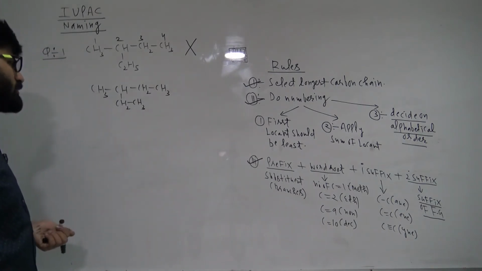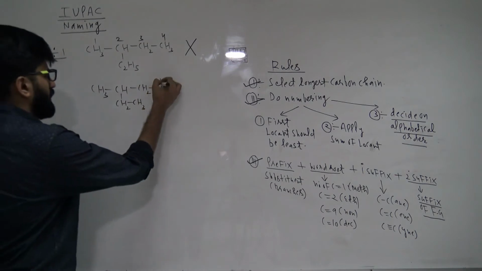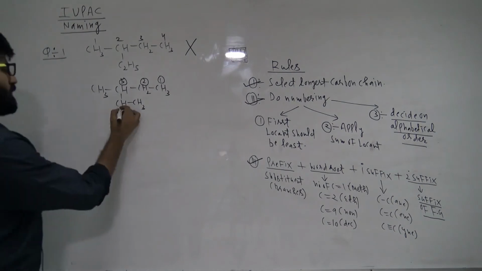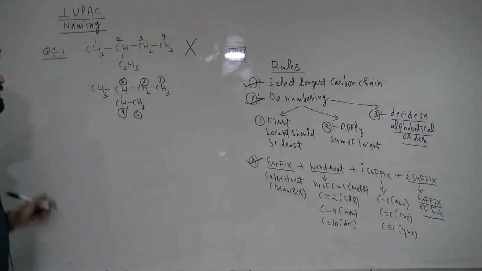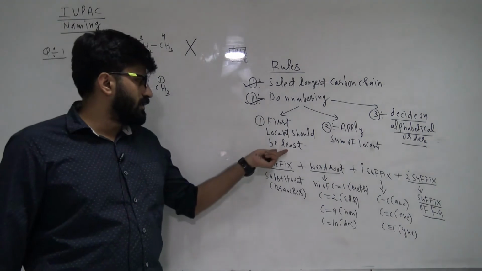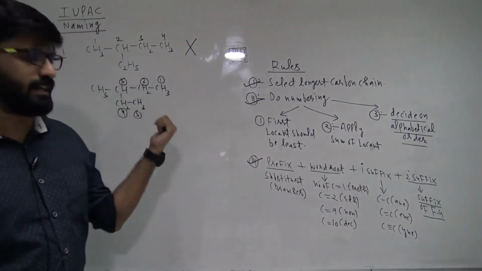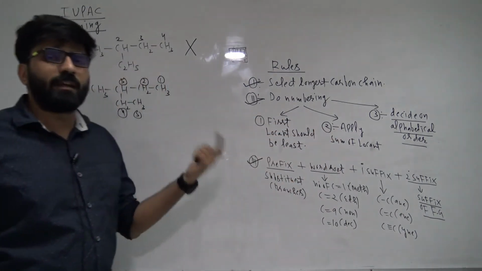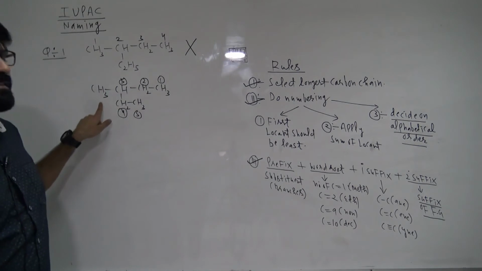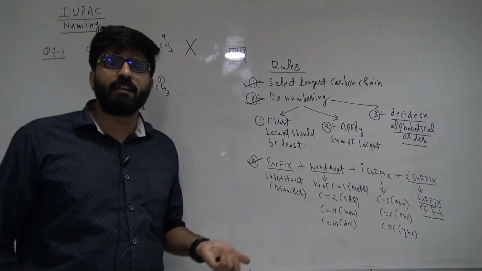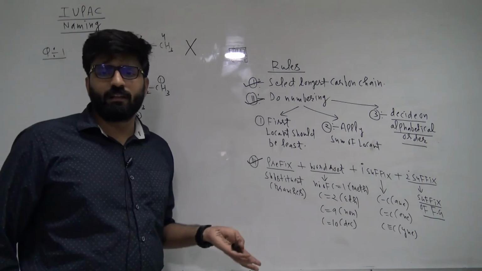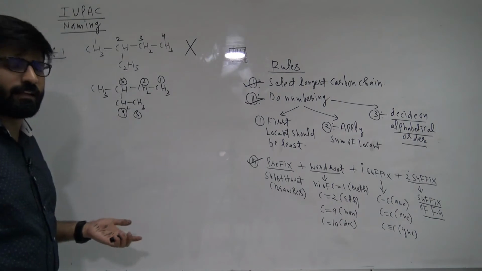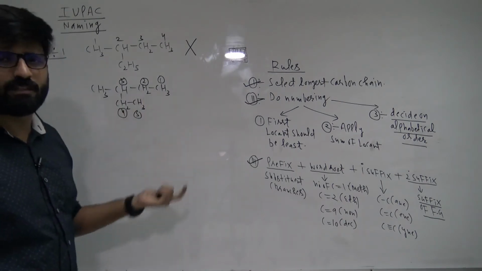Many students think, sir, you told us the first locant should be least. Right now the first locant is the same, and then I told you to apply the sum rule. But here we cannot even apply the sum rule because there is only one substituent. So if the substituent gets the same number, you can choose whichever chain you want.